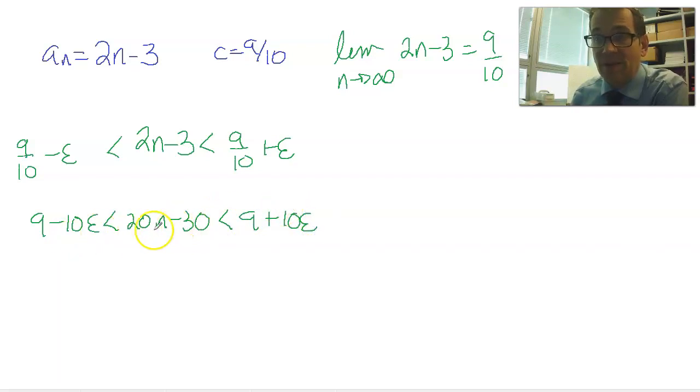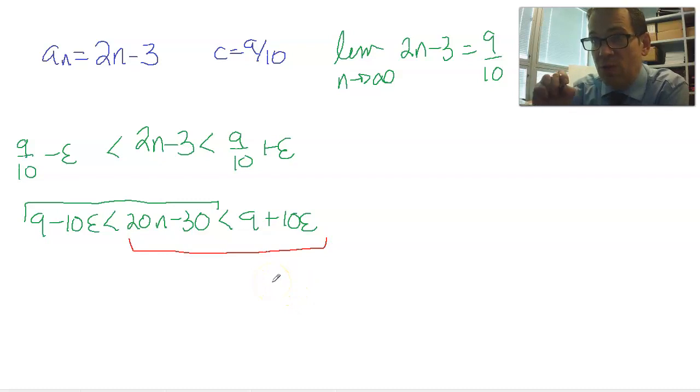And we're going to set up and solve two separate inequalities. One of them will be 9 minus 10 epsilon is less than this. And the other one will be 20n minus 30 is less than this. So I'm going to actually do this without speaking. And you can follow along or just wait till I'm done, however you want to do it. Let's take care of the green one first.